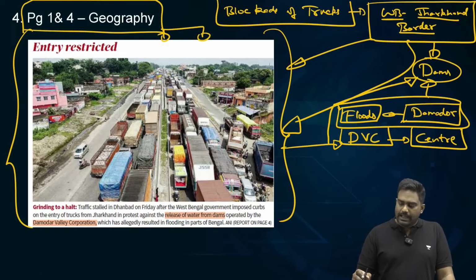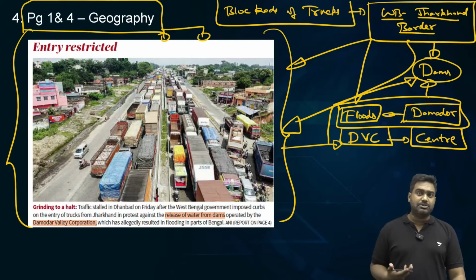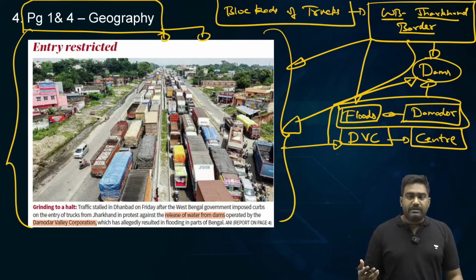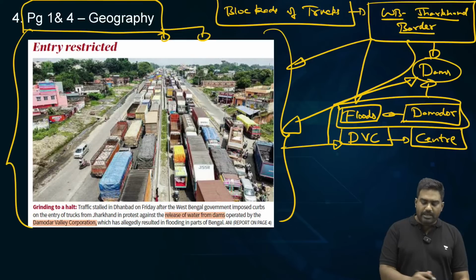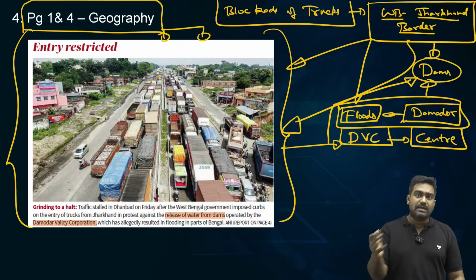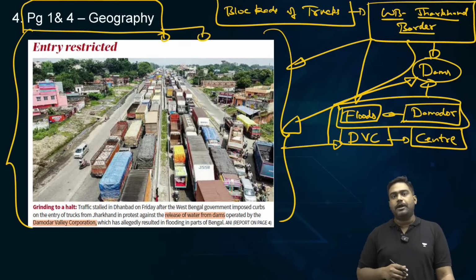So West Bengal has urged the centre and the Damodar Valley Corporation to understand the flood situation in West Bengal, but it has not received a positive response. So the West Bengal government has retaliated by blocking the border roads with Jharkhand, from where the river originates, and it has shut off the movement of trucks, leading to this blockade.